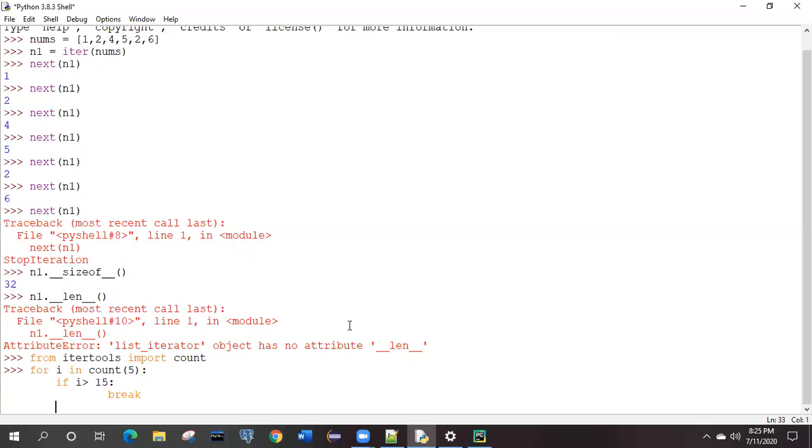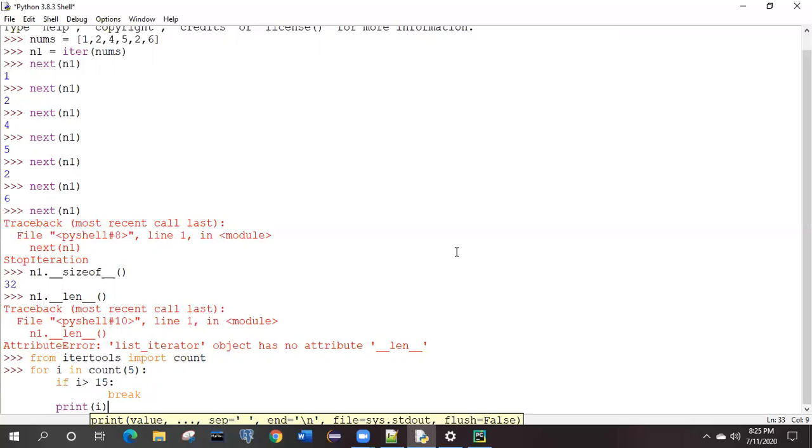So what work? We don't want to do any work. We will simply print I. We will print the value. That's all. We don't want to do anything. Correct? So if we execute this, what will be the output?